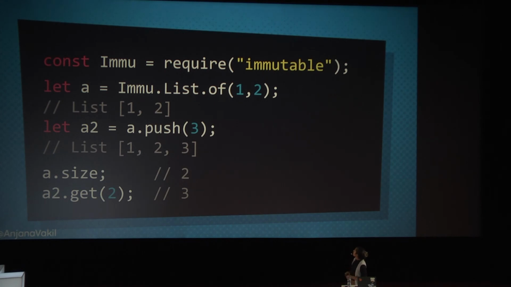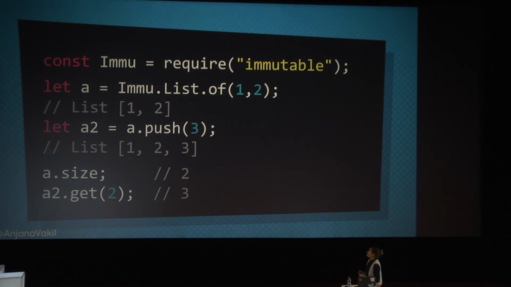So the creation is a little bit weird. This is one way we can create a list. A list is an array-ish, vector-ish thing. We can do Immutable.List.of the stuff that I want to make a list of. And then that gives us some object A, which looks different from a JavaScript array only in that it says the word List before it when you try to log it out.